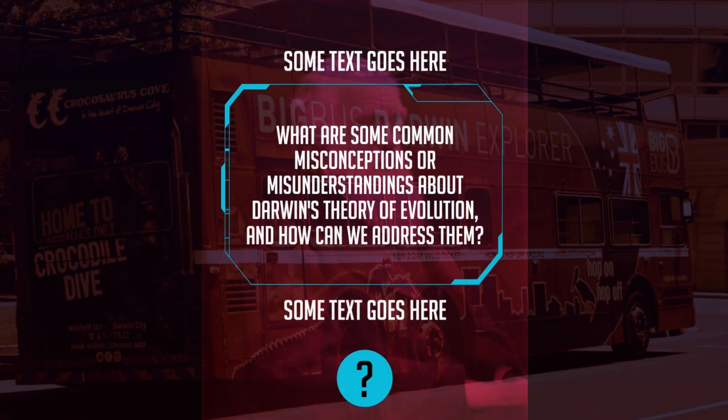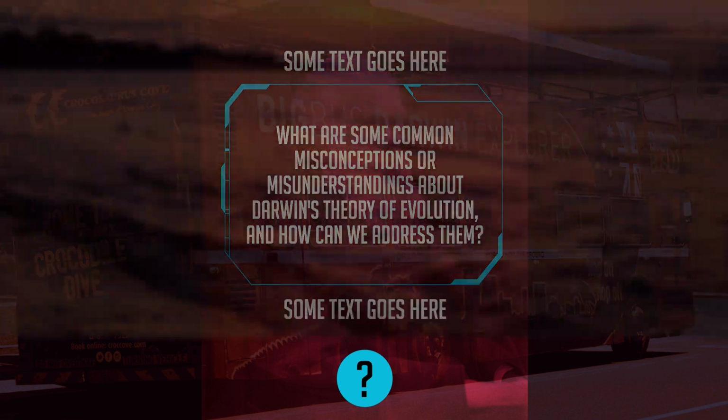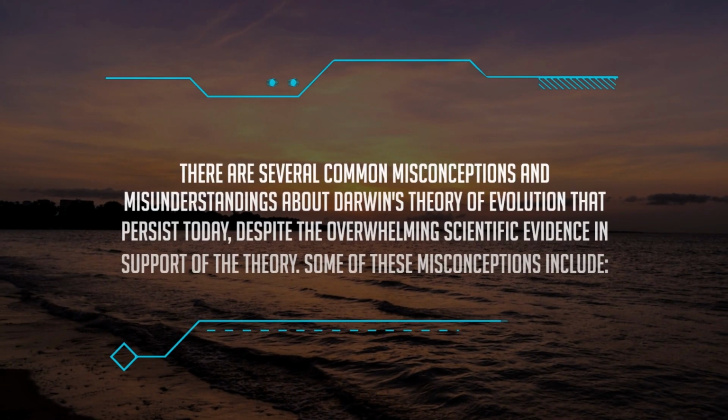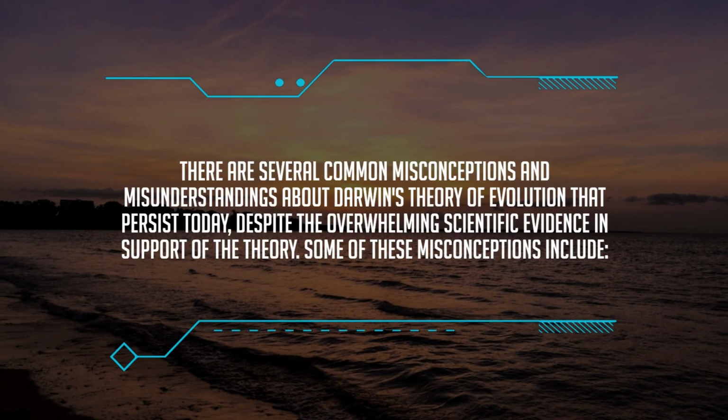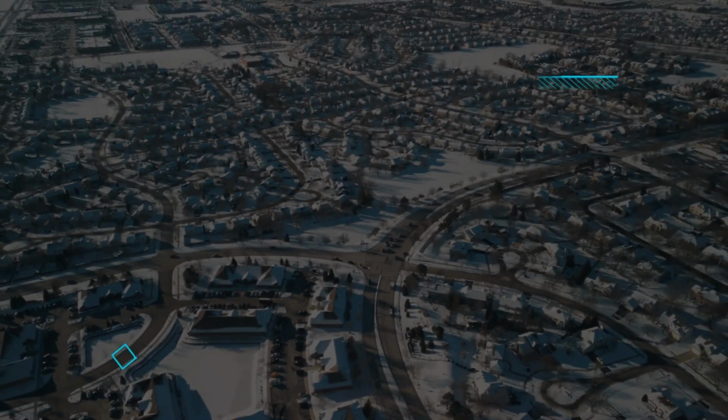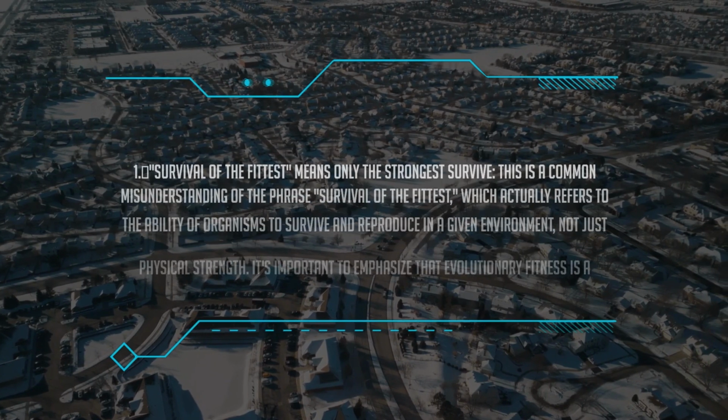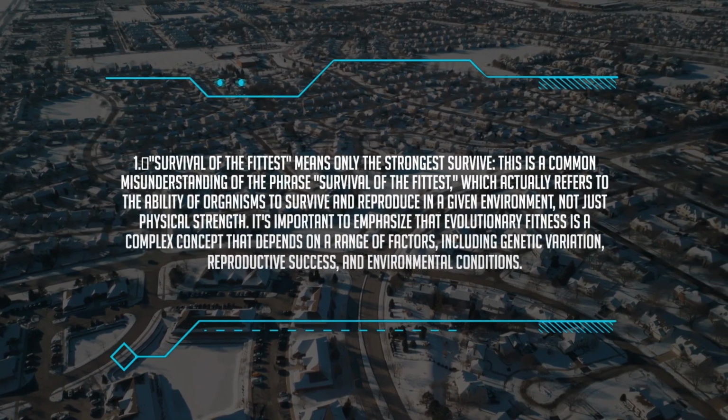What are some common misconceptions or misunderstandings about Darwin's theory of evolution, and how can we address them? There are several common misconceptions and misunderstandings about Darwin's theory of evolution that persist today, despite the overwhelming scientific evidence in support of the theory. Some of these misconceptions include: 1. Survival of the fittest means only the strongest survive.